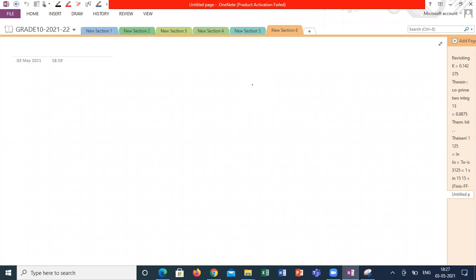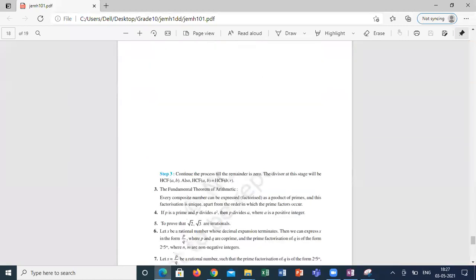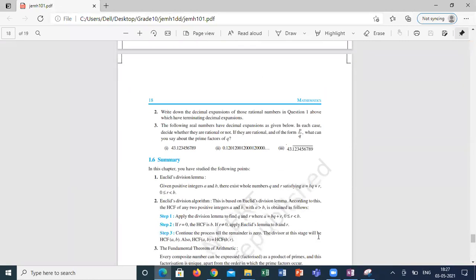When it comes to decimal expansion, it should be co-primes. If it is not co-primes, suppose I am taking 77 by 11, it is 7. Even though the denominator is not a multiple of 2 and 5, it's terminating, but 77 and 11 are not co-primes. That's the reason we added a clause that it should be co-primes. Then only you will get a decimal expansion, whether it is terminating or non-terminating. 77 by 11 is not in least form. That is also one more way of understanding the thing.